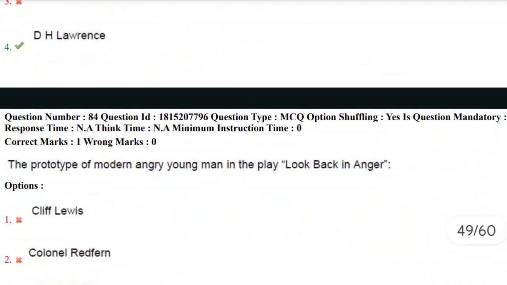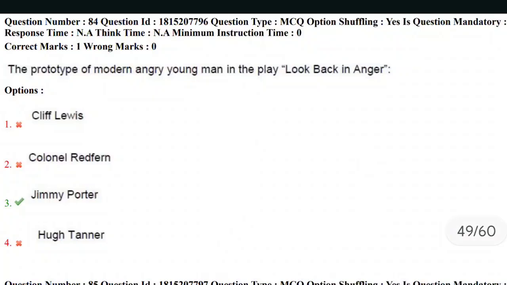Let's move towards the next question, that is 84th question. The prototype of modern angry young man in the play Look Back in Anger. And the correct answer here is Jimmy Porter. Yes, Jimmy Porter is the prototype of the modern angry young man in the play Look Back in Anger. Yes, the third option is the correct answer.